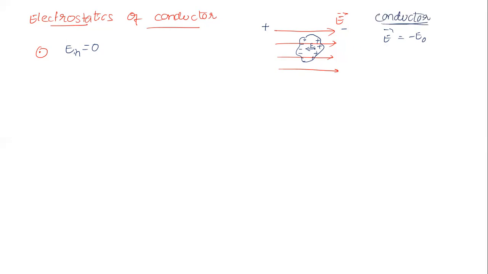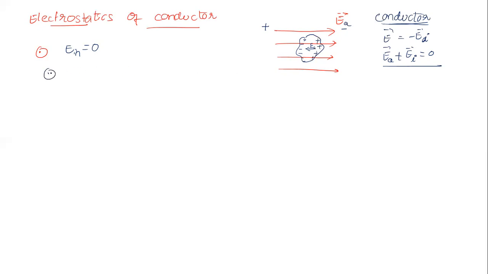That's the reason both cancel each other. The applied electric field, let us say EA, plus the induced electric field EI must be equal to 0. So the electric field inside is 0.